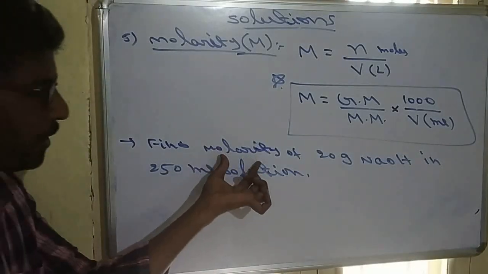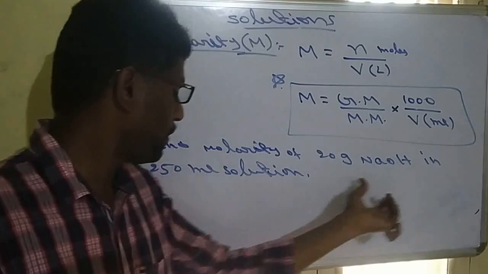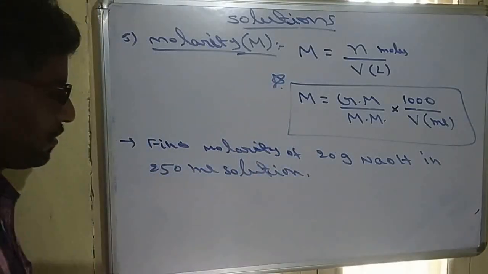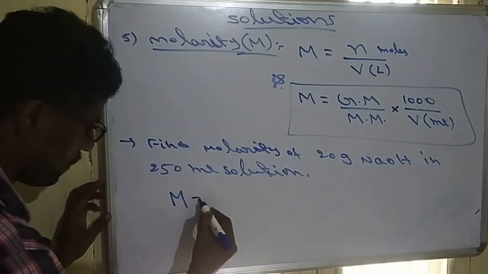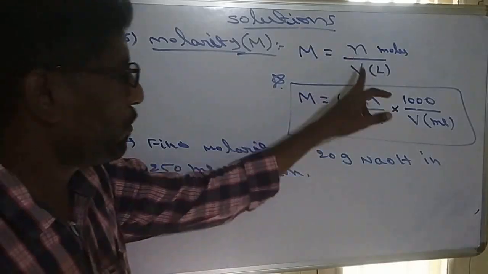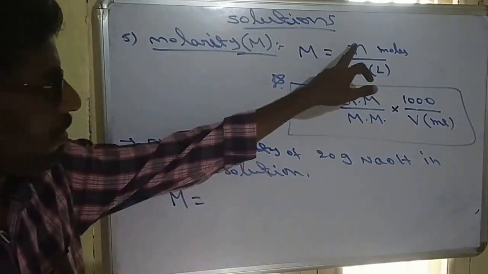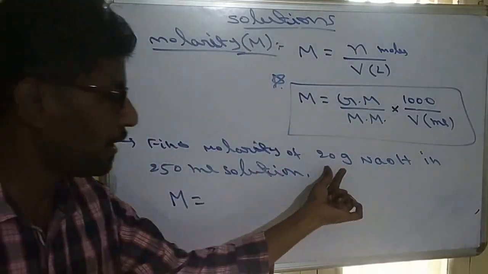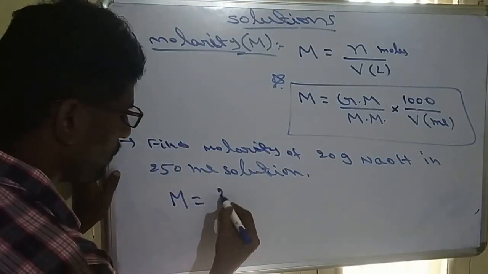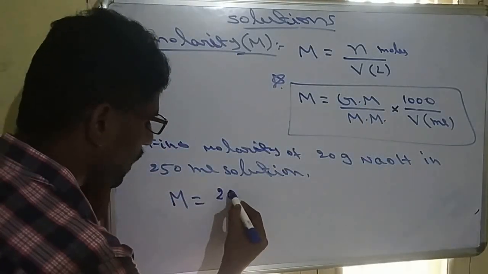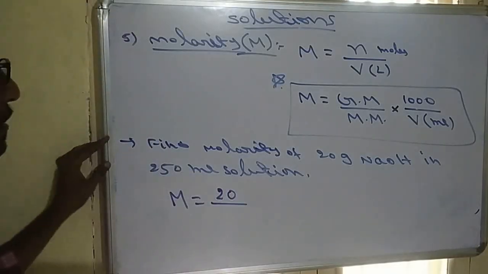So we have to find the molarity of 20 grams of NaOH in 250 ml solution. So definitely apply the formula: molarity equals number of moles by volume. But moles are not given, mass is given, 20 grams of NaOH. So we use the formula with the given mass, 20 grams, divided by molar mass.